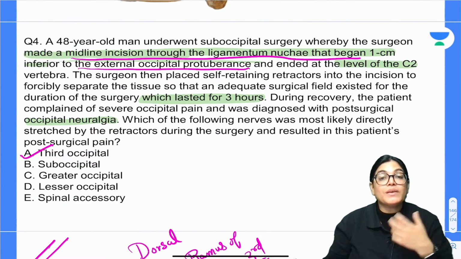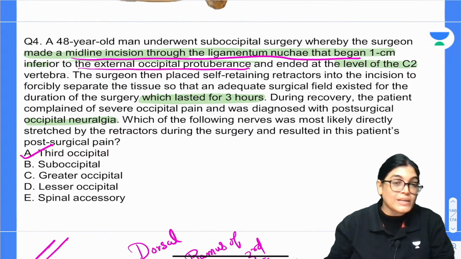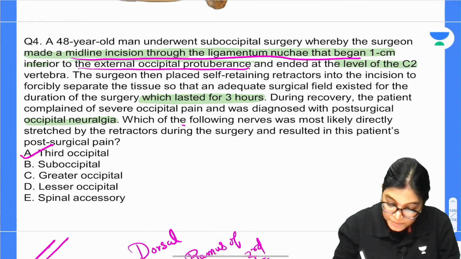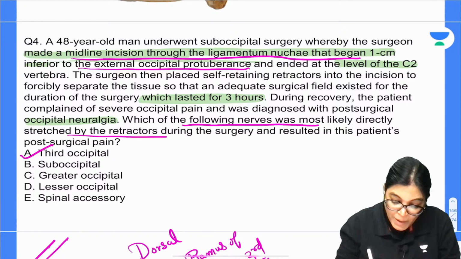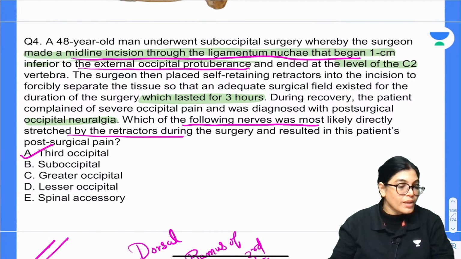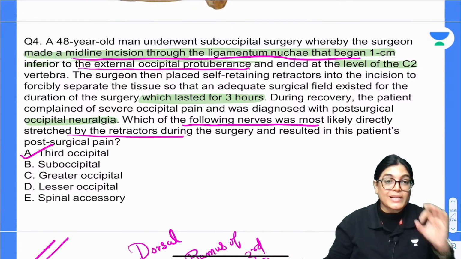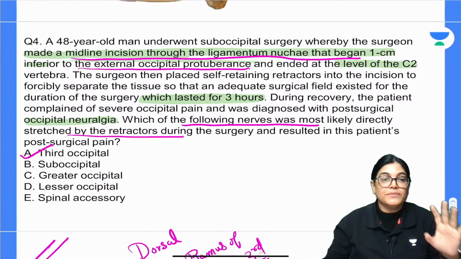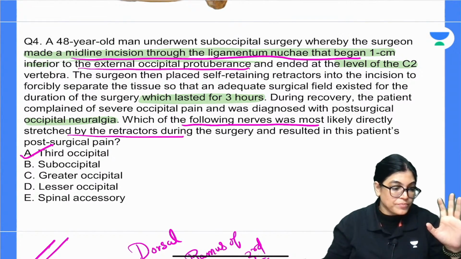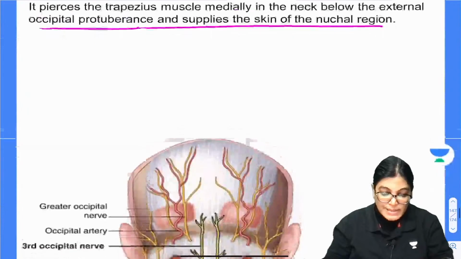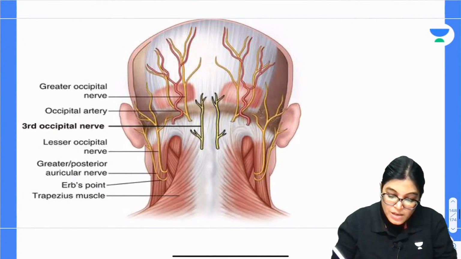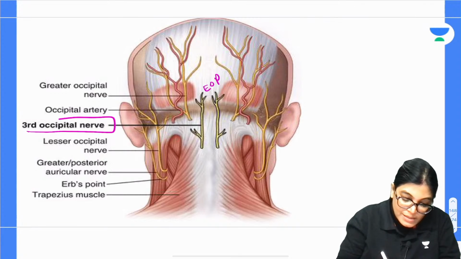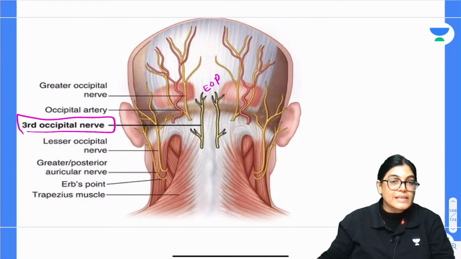So, which of the following nerves was directly stretched? What is the question asking? The question is asking which nerve is stretched by the retractor, and that is the reason for the post-surgical pain. See here, exactly if you see the external occipital protuberance or midline, the nerve which is located is the third occipital nerve. So, this can be the reason.